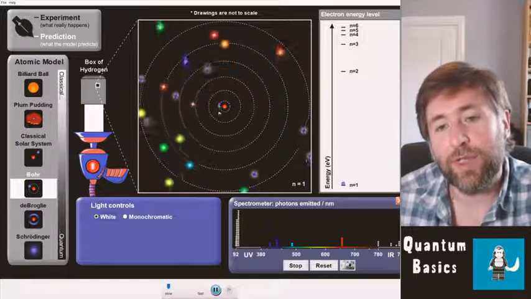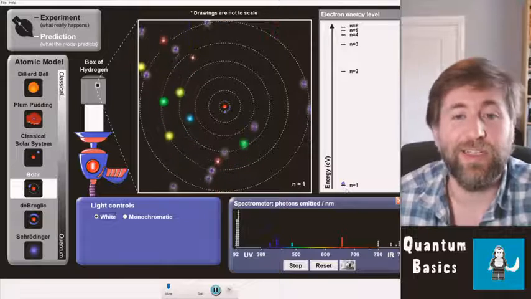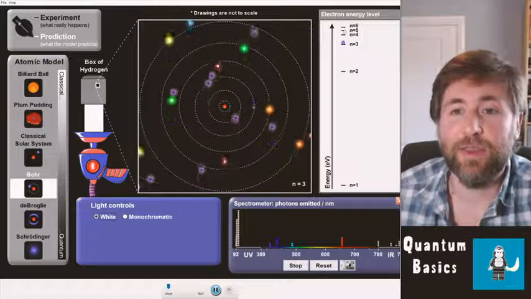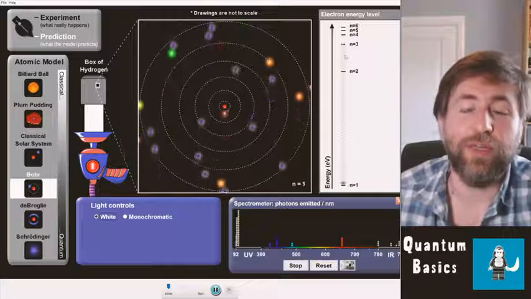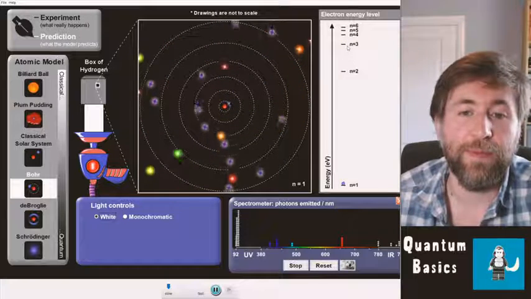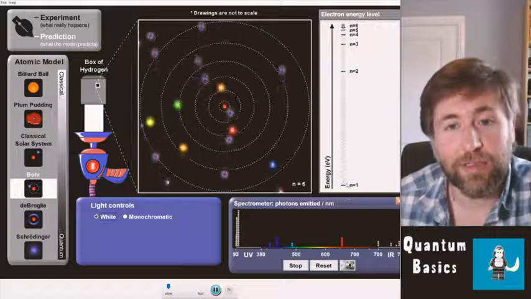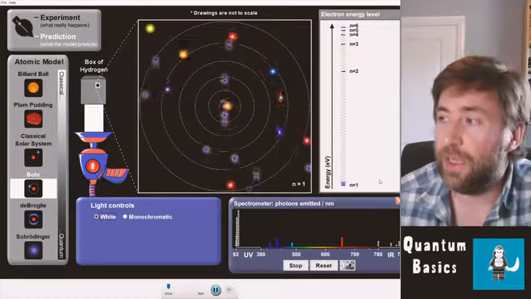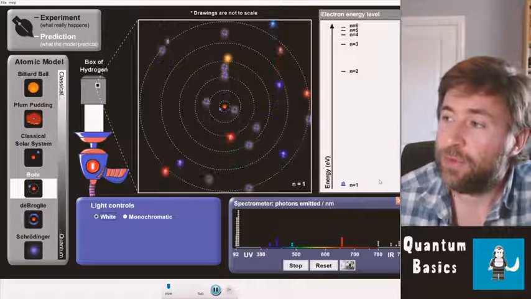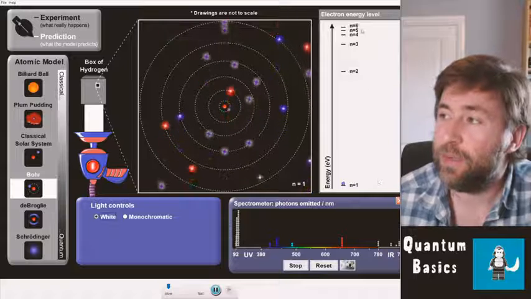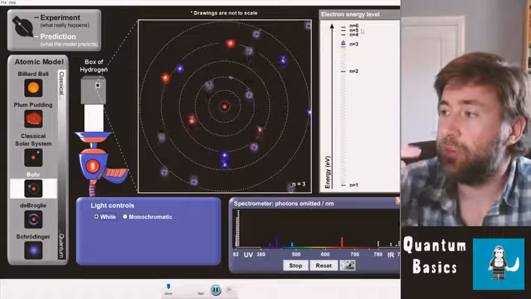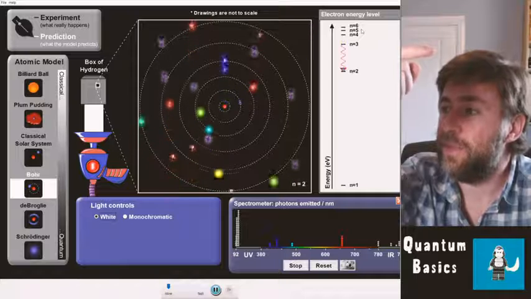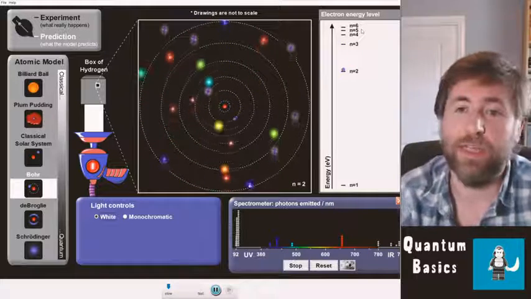The electron currently is on the ground state, on n equals 1. It's got the lowest possible energy it can have in the atom. Now it's been excited. It absorbed a photon and it's raised right the way up to n equals 3. Now it's fallen down, it's de-excited, and it has emitted a photon. If you just watch this, as it absorbs photons, the electron is raised up the energy levels, these simple energy levels just here. And as it de-excites, as it emits a photon, it falls down the energy levels.